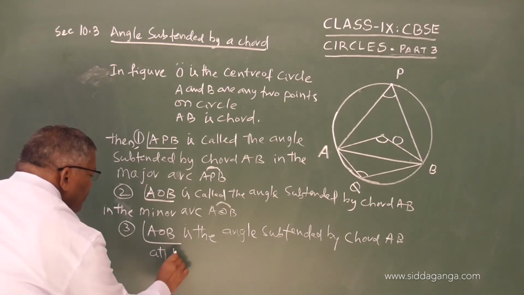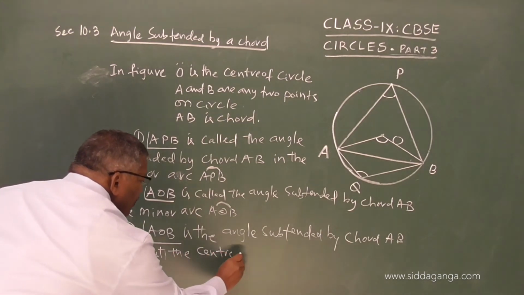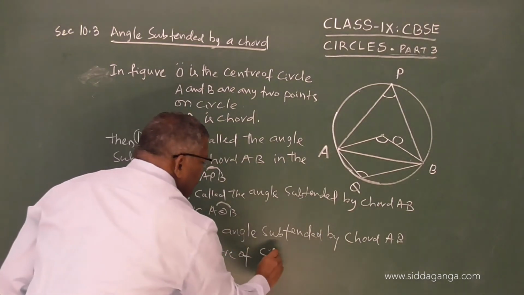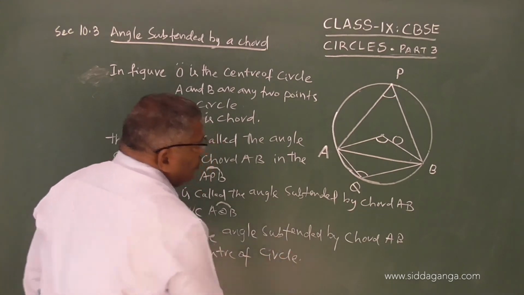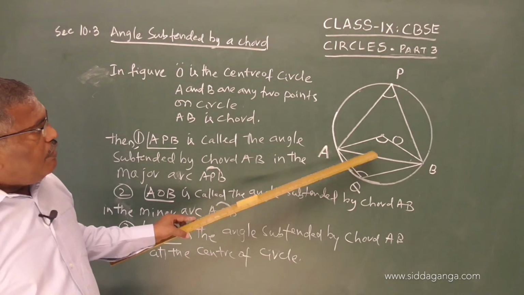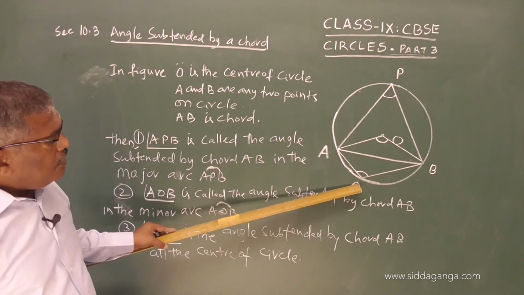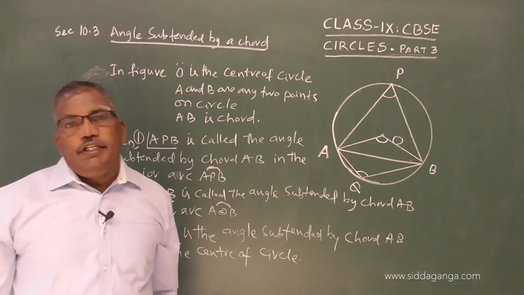So, when we have a chord, it can subtend one angle in the major arc, one angle in the minor arc, one angle at the center.